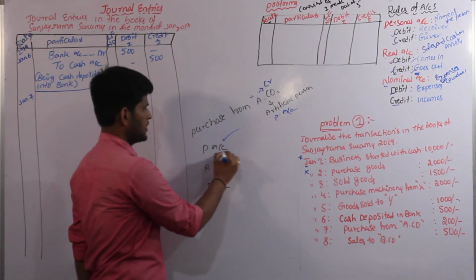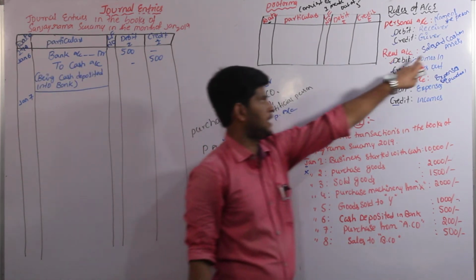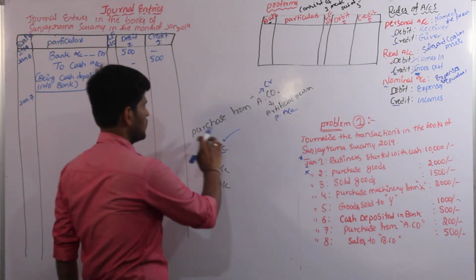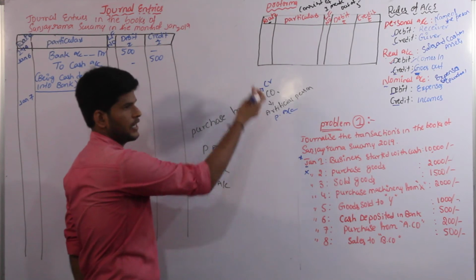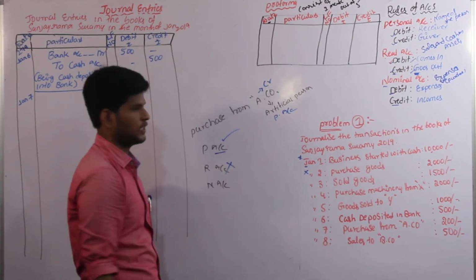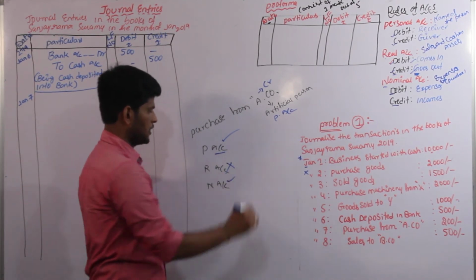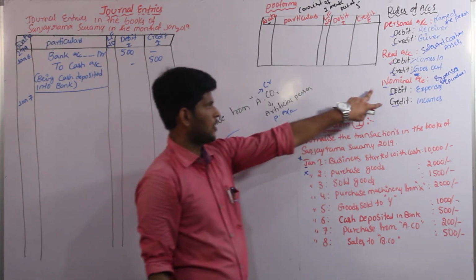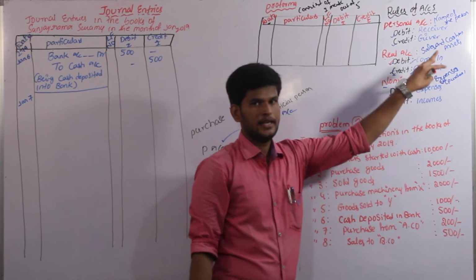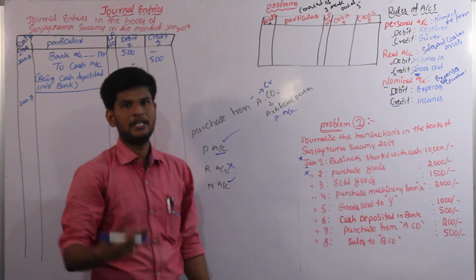Then we can cancel the personal account and come to the real account. Real account is relating to sales, cash, asset. Here we don't have sale or cash or any asset. So we can cancel the real account and come to the third rule, nominal account. Nominal account relating to expenses. Expense also has sub examples, that is purchase, payment, paid.